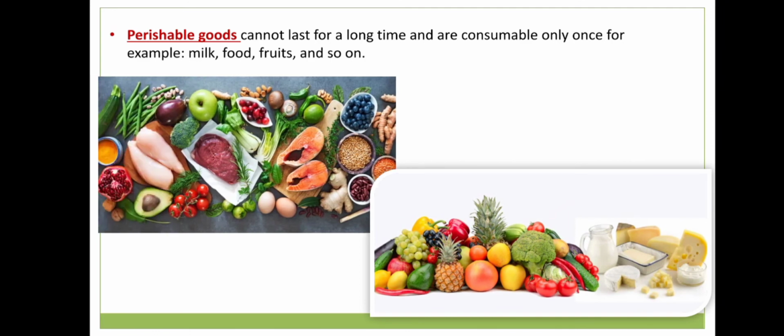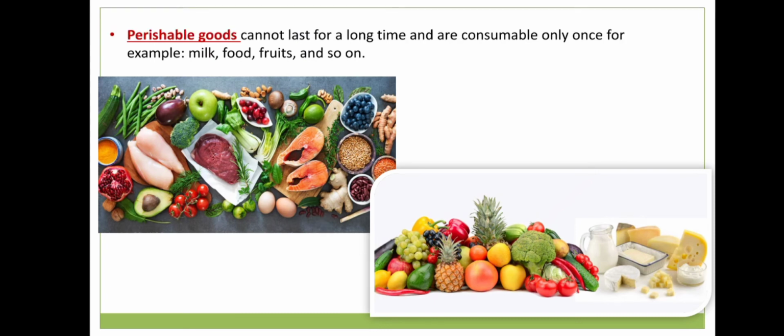Perishable goods cannot last for a long time and are consumable only once. For example, we can take milk, food, fruits, and so on. In the picture also we can see all the food items, all the bakery items, all the milk made products. All those things are perishable goods. That means we can only use them once. For example, if we purchase milk, we consume it once. We cannot use it many times, because if we keep it, it will go stale.